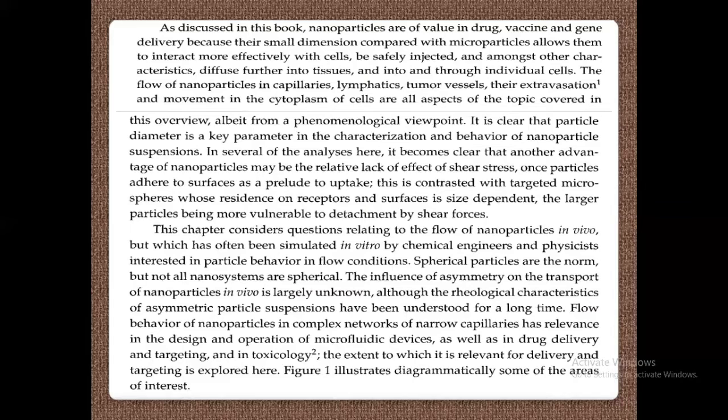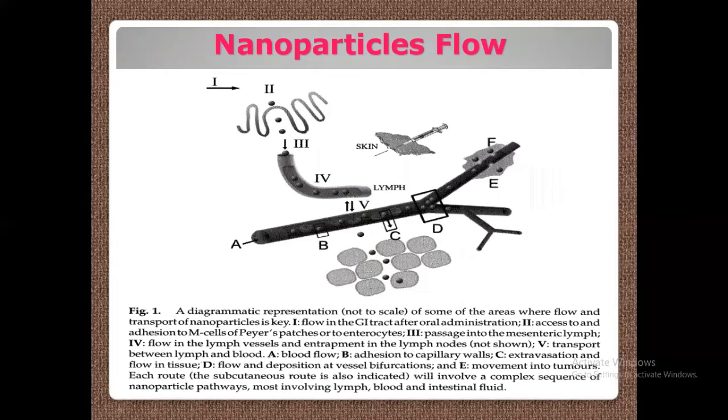So here you can see one figure that explains this nanoparticle flow. So the nanoparticles flow, you can see in this picture. It is a diagrammatic representation of some of the areas where flow and transport of these nanoparticles is shown.